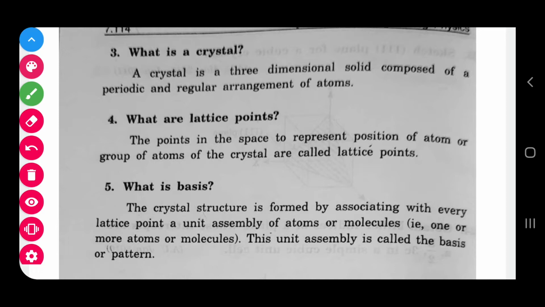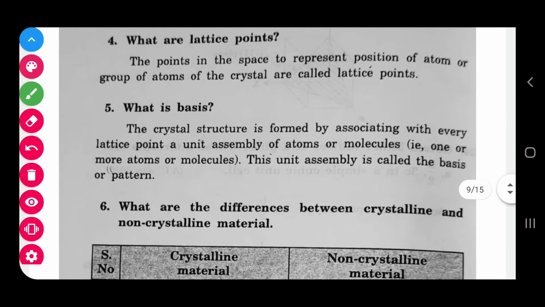A solid composed of periodic and regular arrangement of atoms. Just now I told you, a crystal is nothing but a solid which has a regular arrangement of atoms in three dimensions. So a crystal is a three-dimensional solid composed of periodic and regular arrangement of atoms.